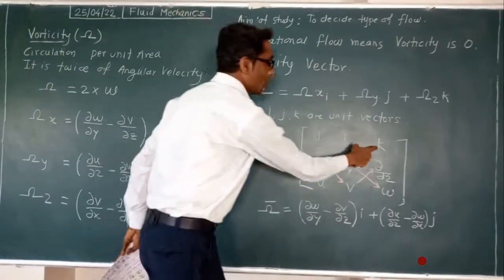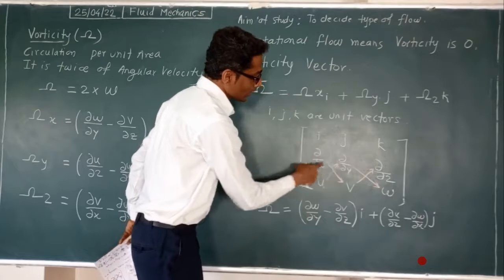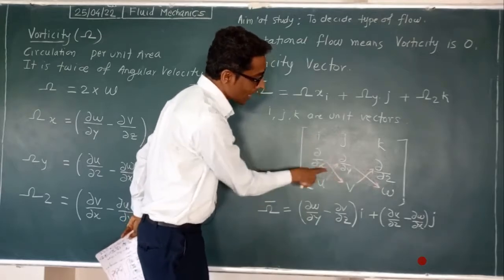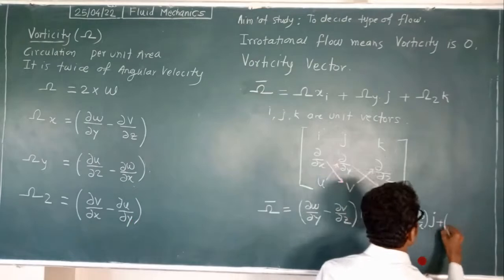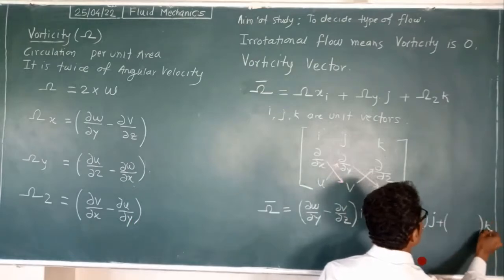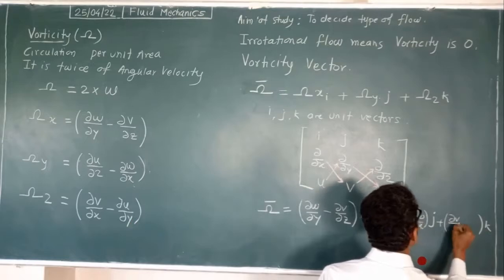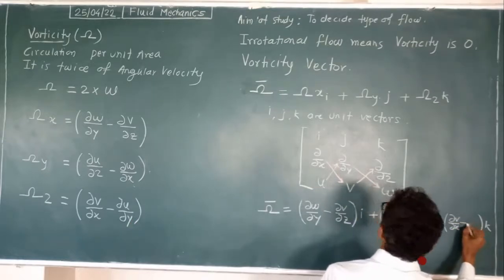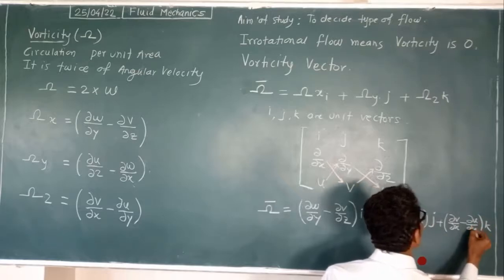For k, how will it come? k multiplied by this multiplication minus this multiplication. So plus, for k, what will come? ∂v/∂x minus ∂u/∂y.